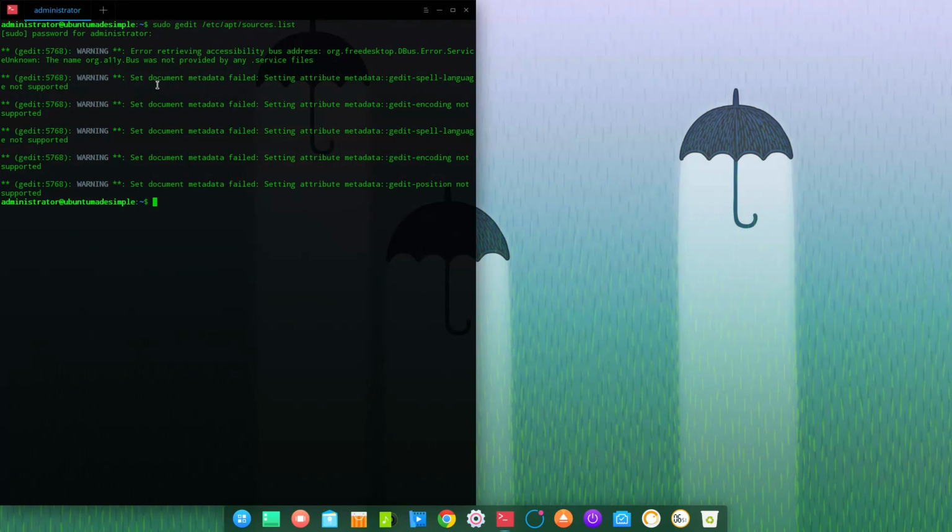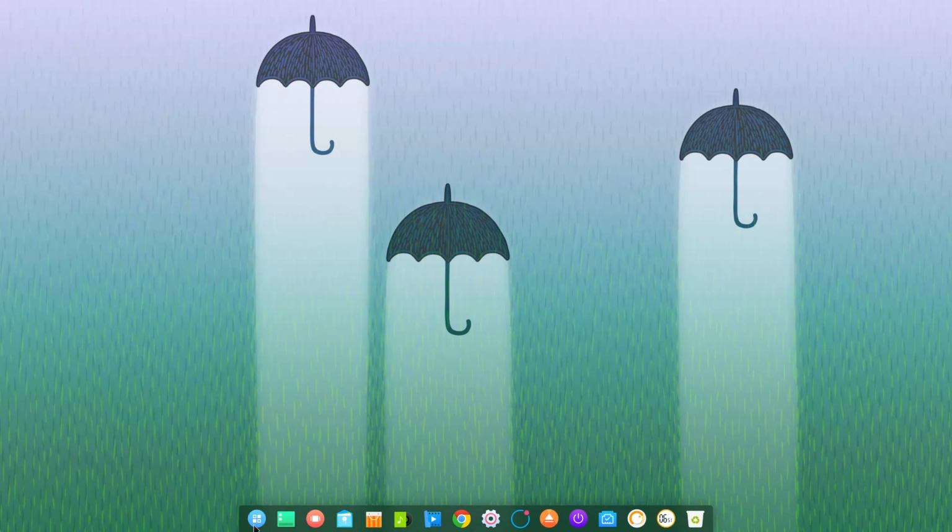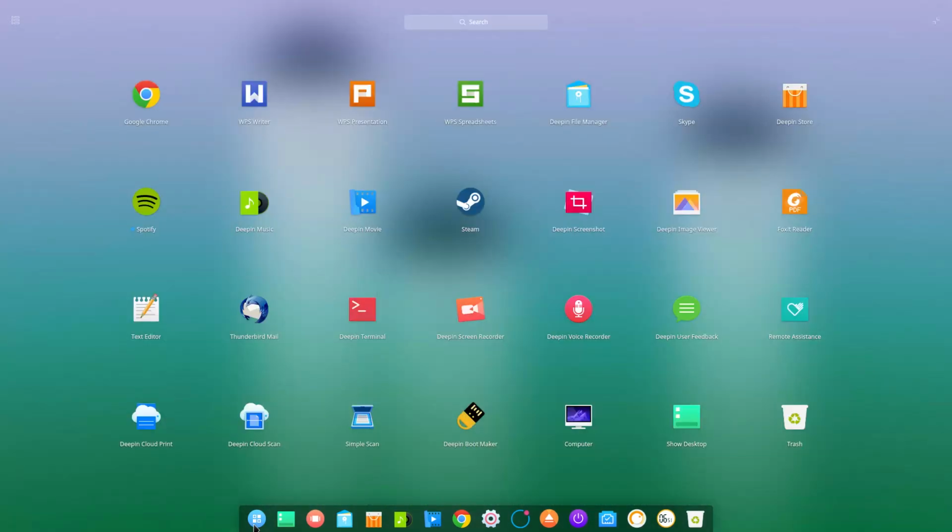As you can see, it's finished because we closed the document, and now we're just gonna update our computer. Sudo apt update to see if everything is still working just fine. As you can see, everything is working. And we can close our terminal. And we can go and open up Inkscape. You can see Inkscape is installed.